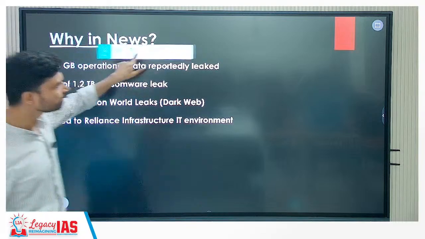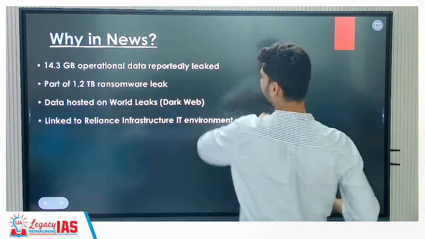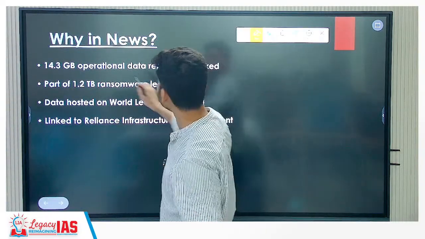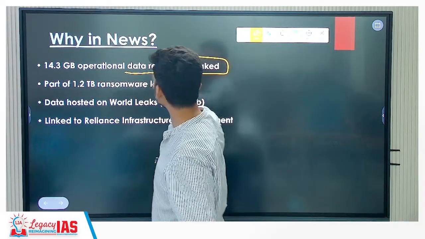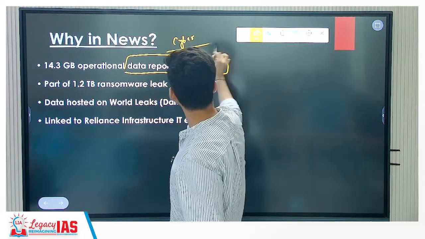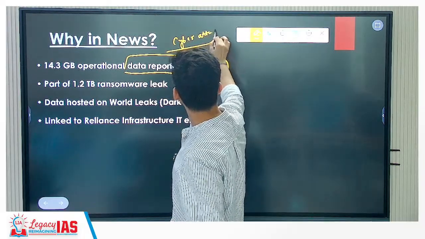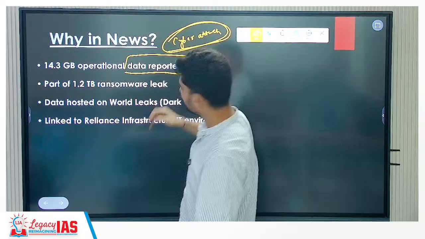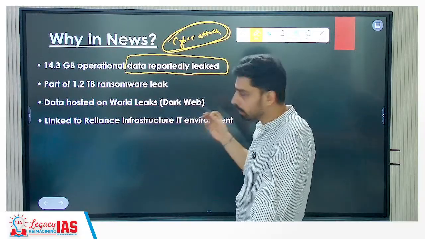Now why is it in the news? It is related to security, cyber security. 14.3 GB of operational data were reportedly leaked. So we can say that whatever information was related to the reactor, it was a victim of a cyber attack, the reactor and the companies that you have.